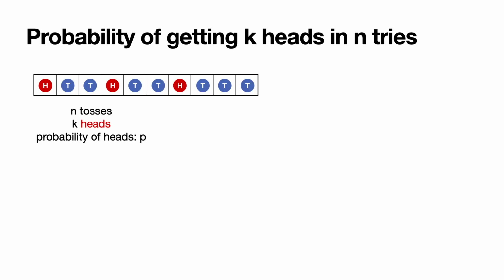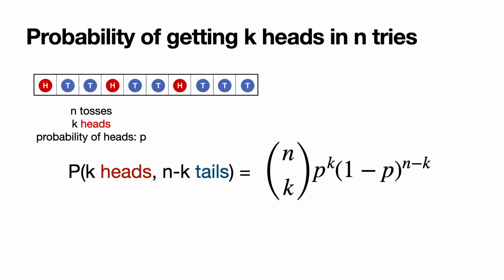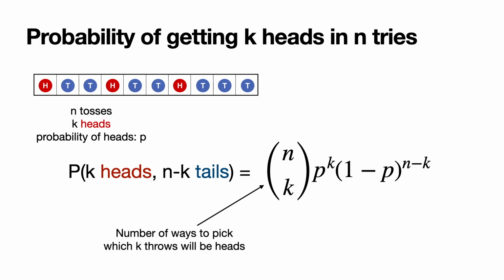And in general, the probability of a coin landing k times in heads in n throws, where the probability of landing in heads once is the number p, is this number over here. N choose k times p to the k times 1 minus p to the n minus k. The first one is the number of ways to pick which k throws are going to be heads.